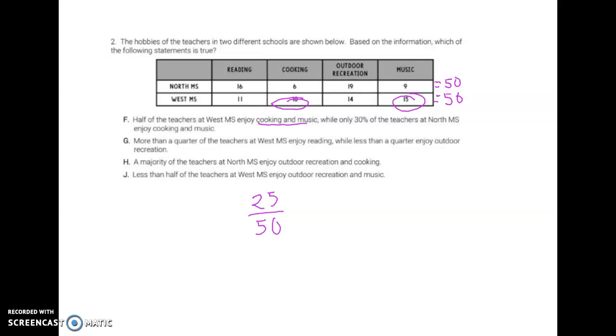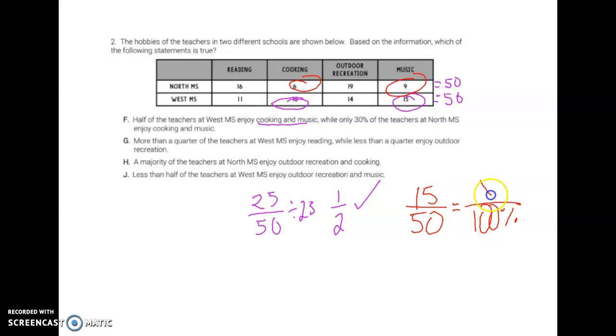They're saying that's a half, and if I divide both of these by 25, I do get 1/2, so that checks out. And then it says only 30% of the teachers at North Middle School enjoy cooking and music. So at North Middle School, we have 6 and 9, which is 15 out of 50. And your job to tell me is that 30%? Now you know 50 times 2 is 100, so does 15 times 2 give us 30%? And if it does, then F is our answer.